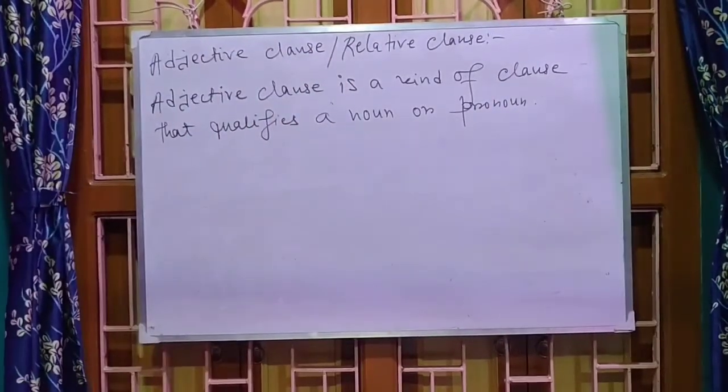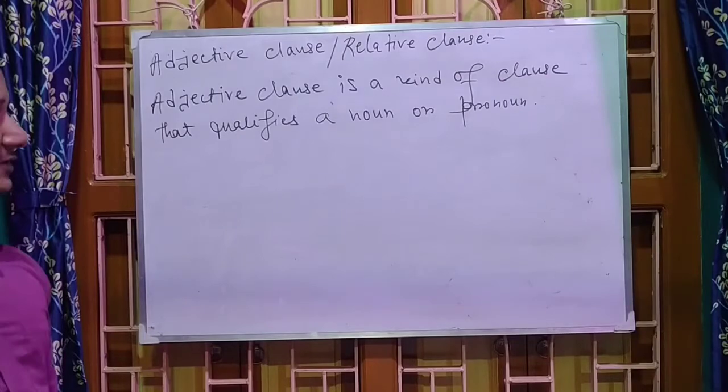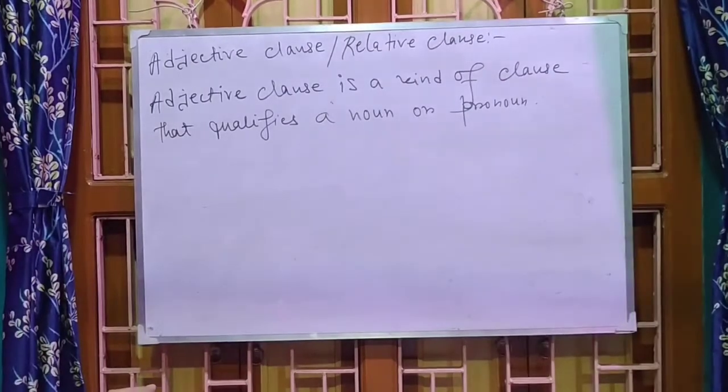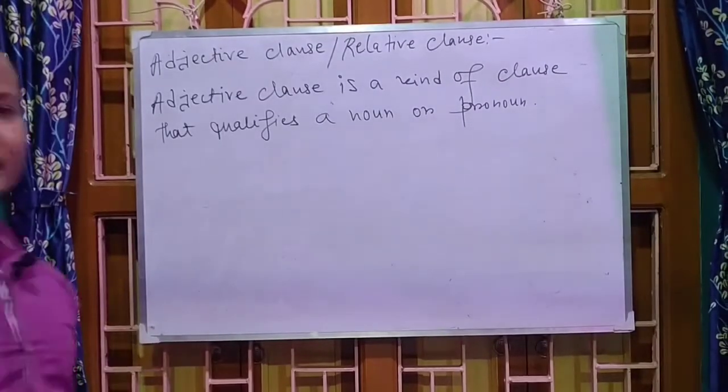So adjective clause is the kind of clause that qualifies a noun or pronoun. It is also called a relative clause.